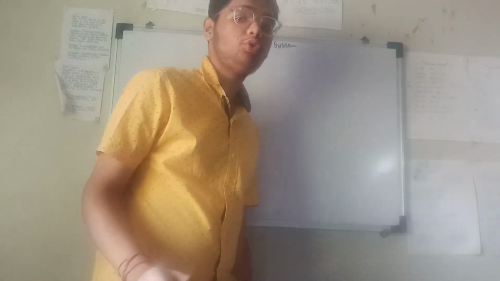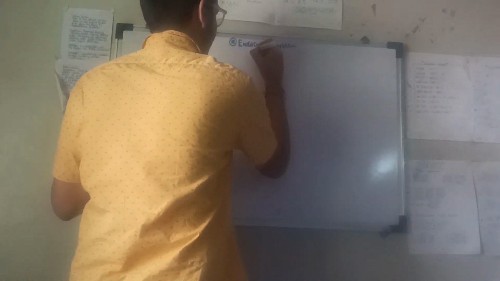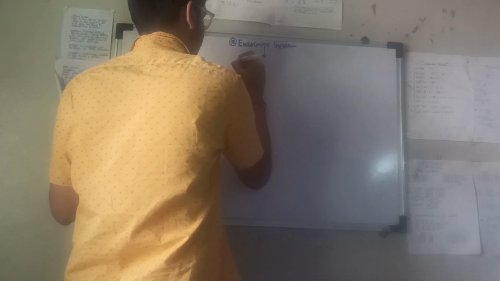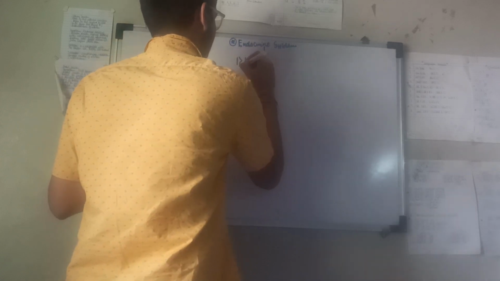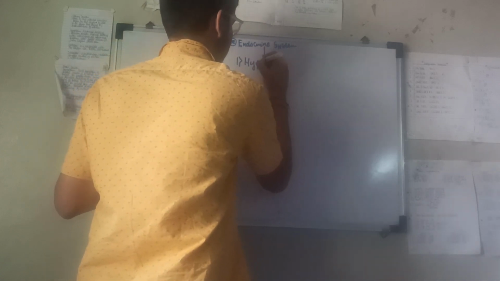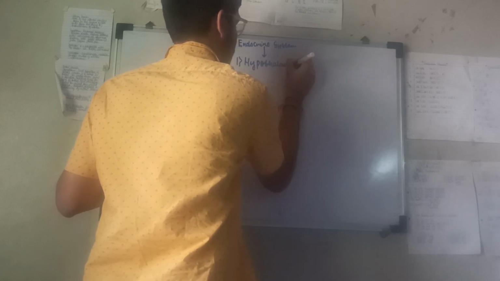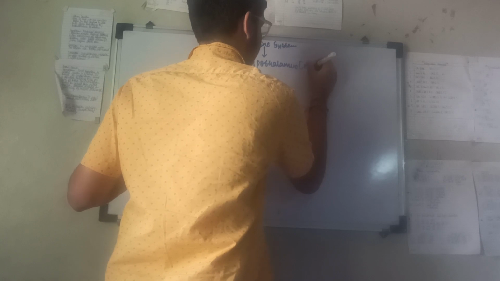Today is a basic video for 10th as well as 11th standard. So for the endocrine system, we will write some endocrine glands. First I will write hypothalamus, which is called master of master.